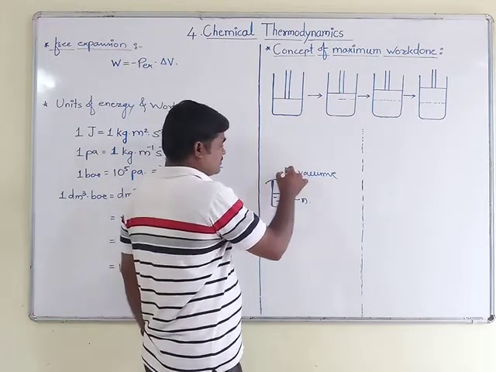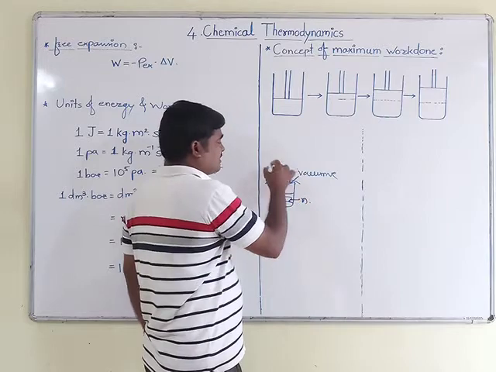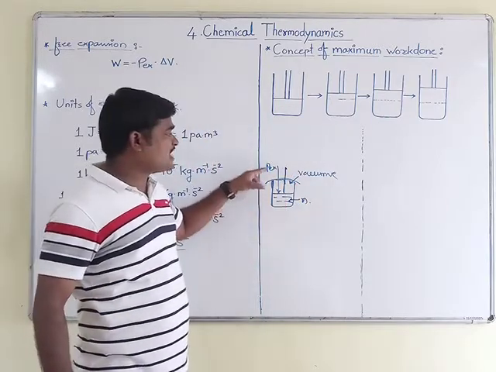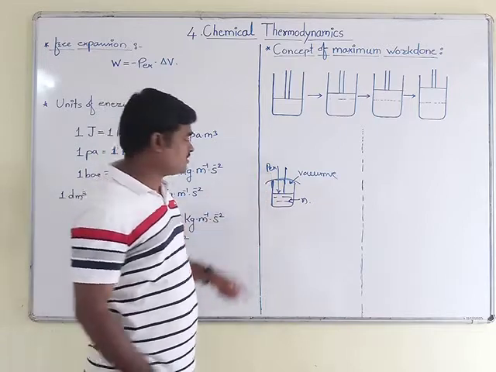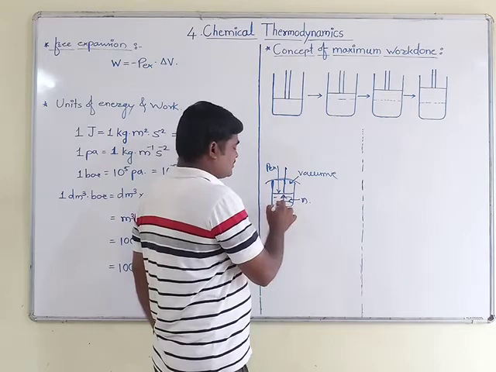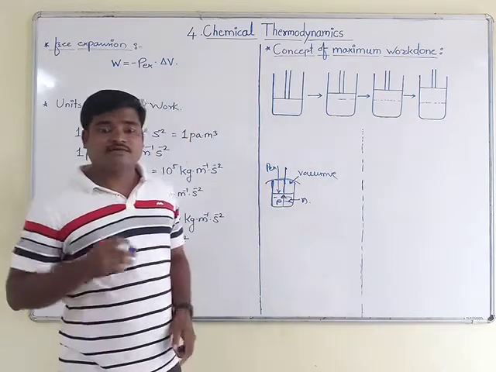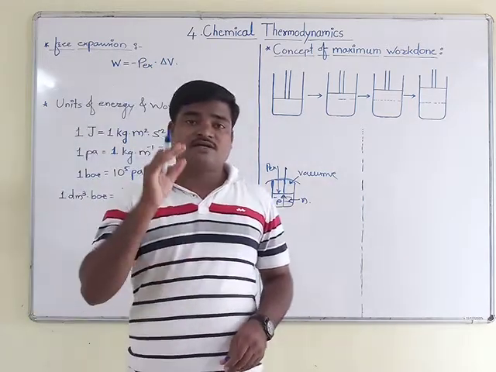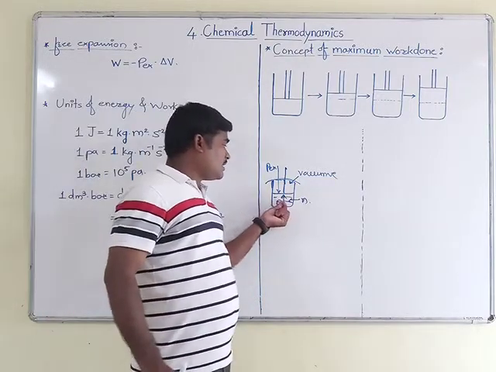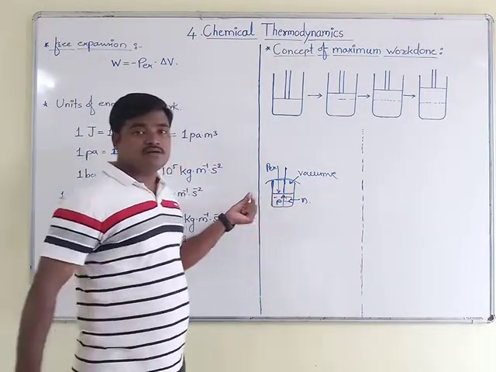One pressure is acting from the atmosphere on this piston. That pressure we call the external pressure, and the pressure acting from inside, that is from the substance which we have enclosed, adds some pressure on the piston.